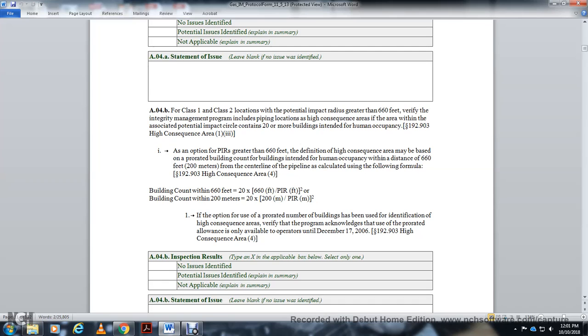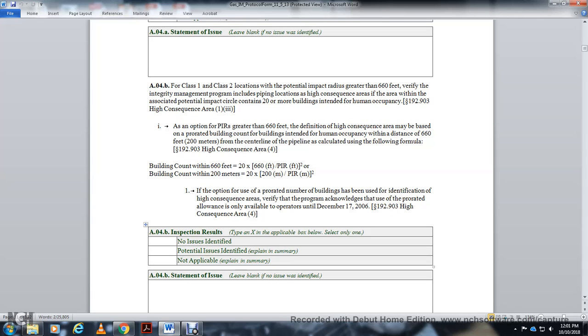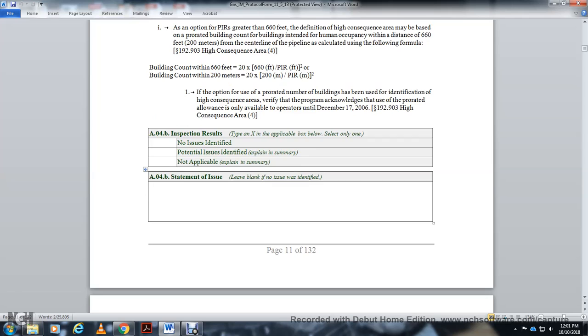If the option for prorated numbers has been used for identification of the high consequence area, verify the program acknowledges the use of the prorated allowance available, operative December 17, 2016, High Consequence Area number 4. AO4B inspection results: no issues identified, potential issues identified, not applicable. X and select one only. Statement of issue: leave blank if no issue.